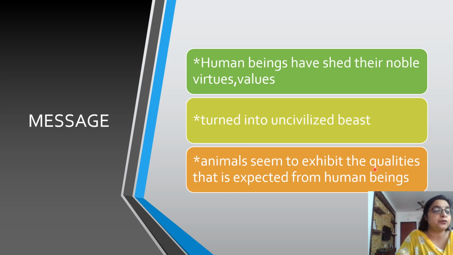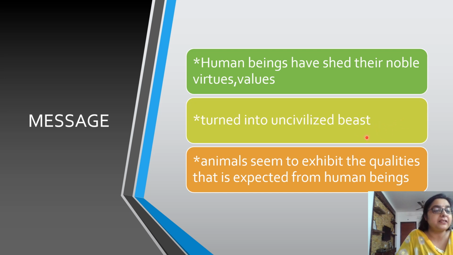If this is true, it is better to live like animals than human beings. See the sarcastic comment he is making. Human beings whose society is marred by hypocrisy, greed, ego, hatred, discrimination and materialism. Why stay with human beings then?